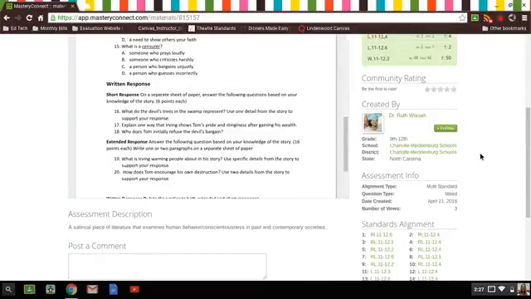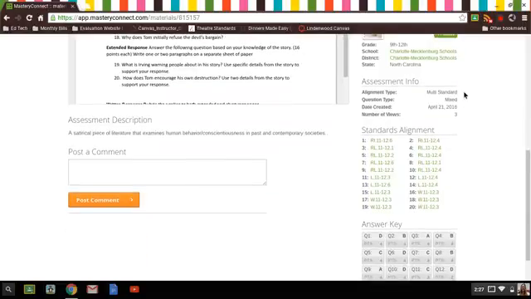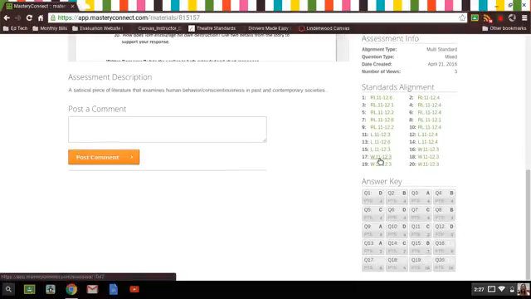You can again see who it's created by, what school they teach for, and the assessment information. So we know that this one is a multi-standard assessment, has mixed question types, was created April 21st, 2016, and 3 people have viewed it. And you can also look at which questions are aligned to which standards and the answers to them. So if you're going to use someone else's assessment, you definitely want to double check that all the standards are aligned correctly and that the answer key is correct too.